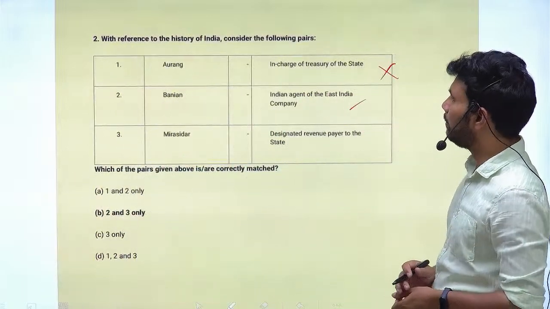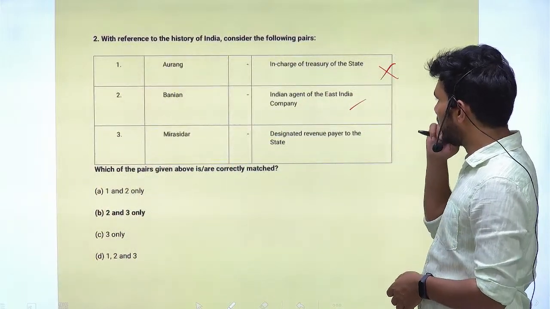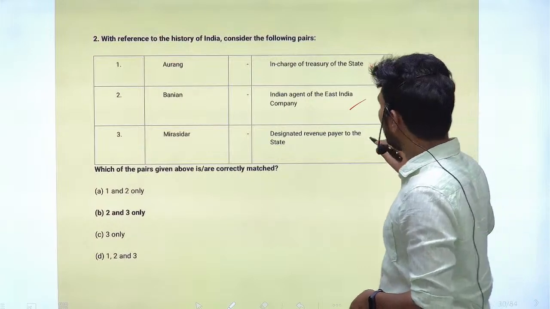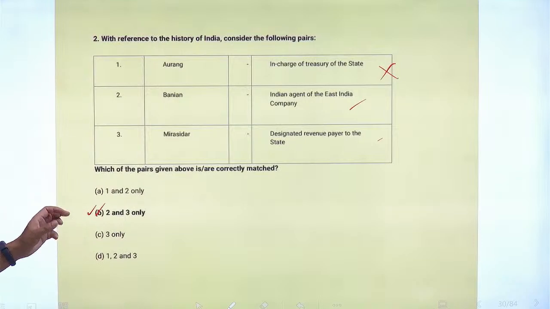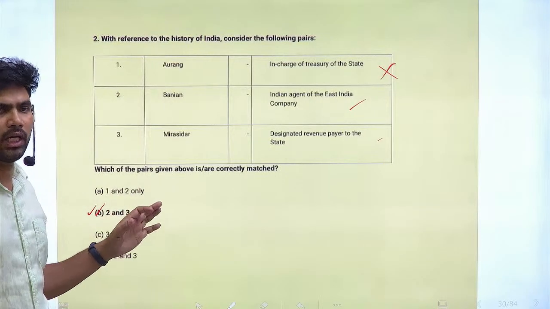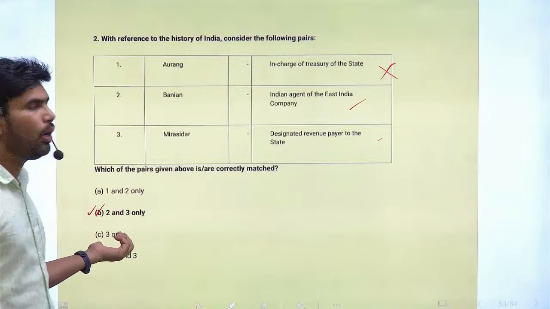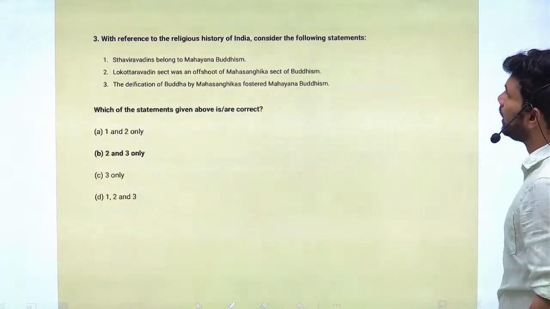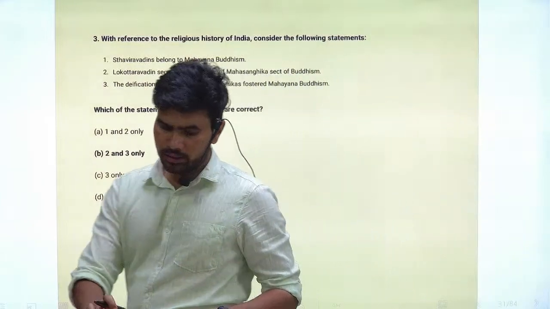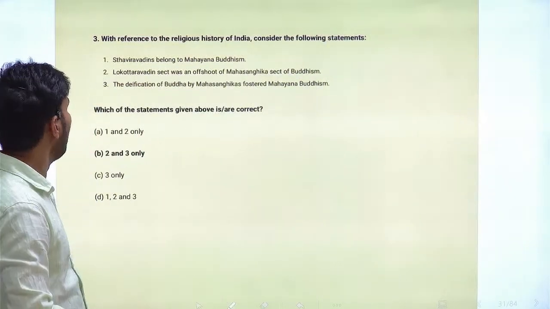Next is Mirasidar, designated revenue payer to the state. Yes, this is the correct statement. You can even include this question in modern history also, but however it comes in the art and culture part, so I have put this question here. So correct option is option B. Statements 2 and 3 are correct. Next question. Question number 3.